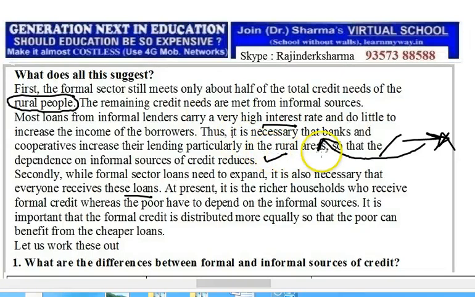At present, it is the richer households who receive formal credit, whereas the poor have to depend on informal sources, because rich households have something they can always show as their property. It is important that formal credit is distributed more equally so that the poor can benefit from cheaper loans.